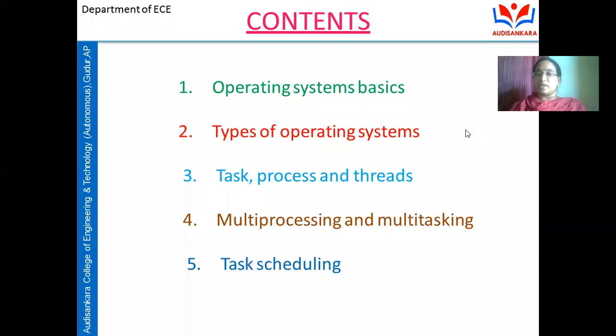Next, multi-processing and multitasking. It is one of the additional features of an embedded system: the ability to execute multiple processes and multiple tasks at the same time. And next, task scheduling.